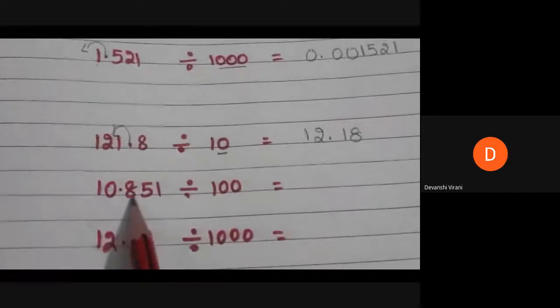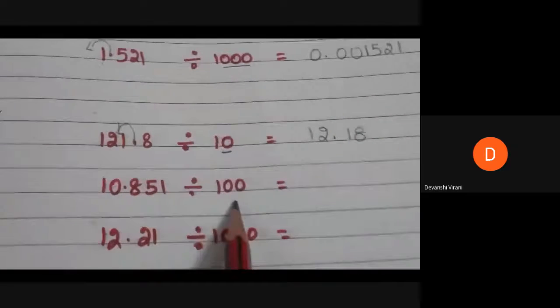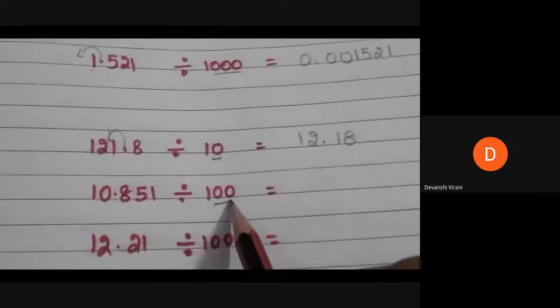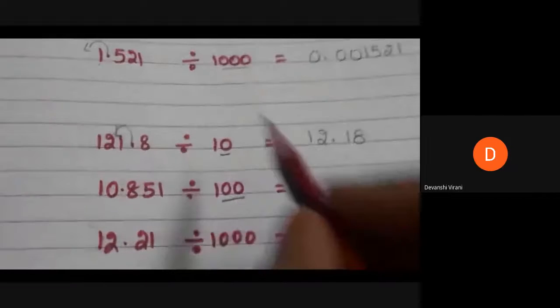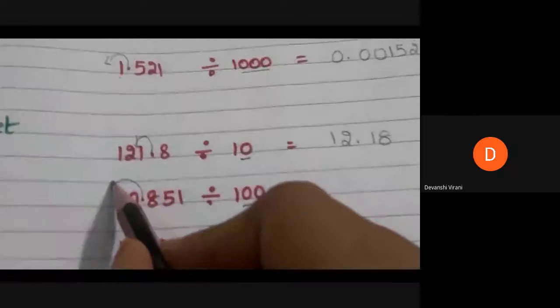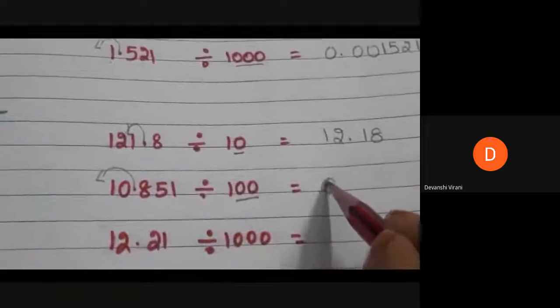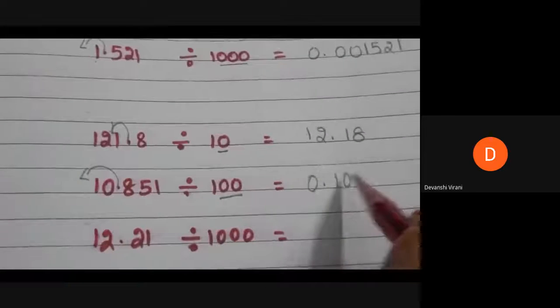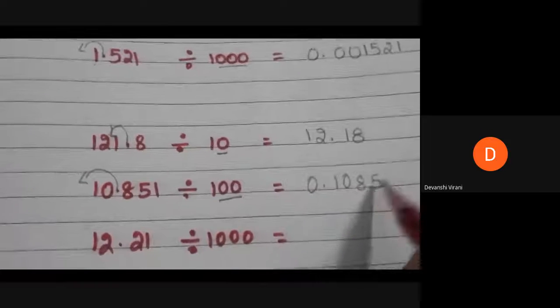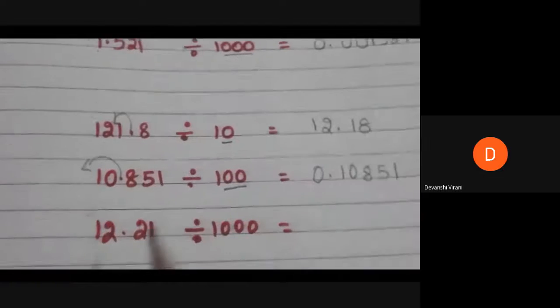Now let us go to the second one. 10.851 divided by 100. In 100 how many zeros are there? 2 zeros. So we have to move the decimal by 2 places to the left side. Now the answer is 0.10851.